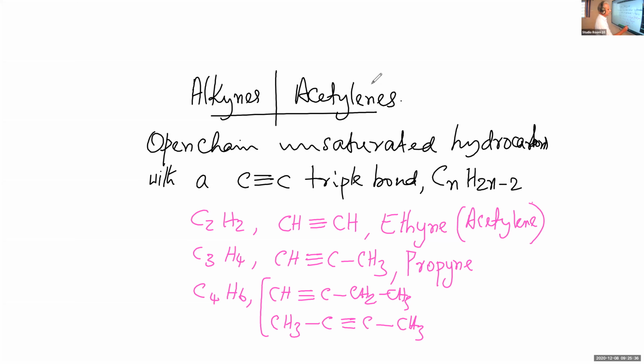And how to name these compounds? You take the name of the corresponding alkane. An alkane with 4 carbon atoms is butane. And from that, you replace ANE by YNE. So both these compounds are butynes.